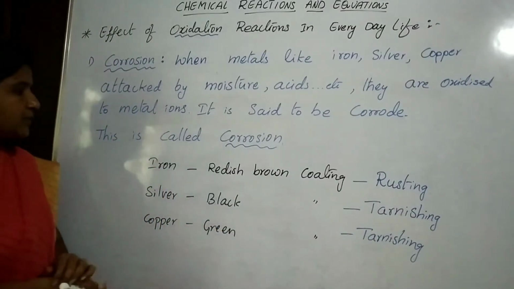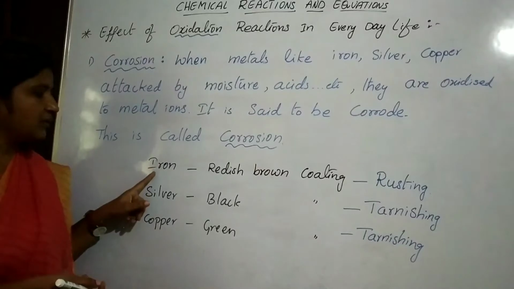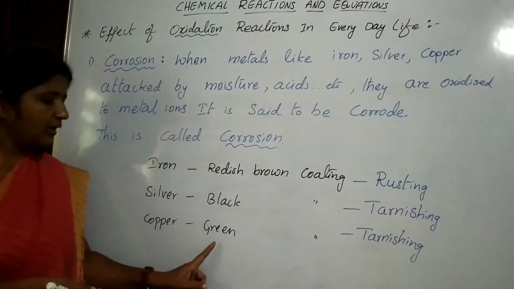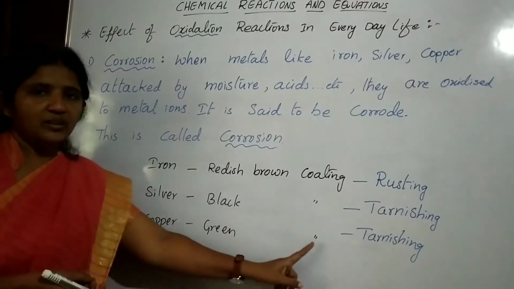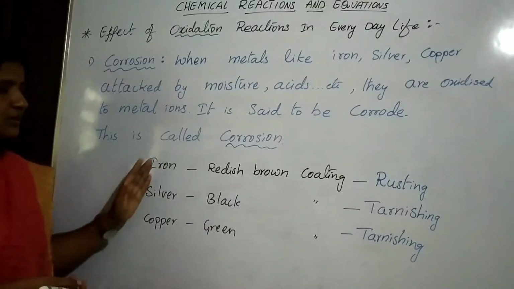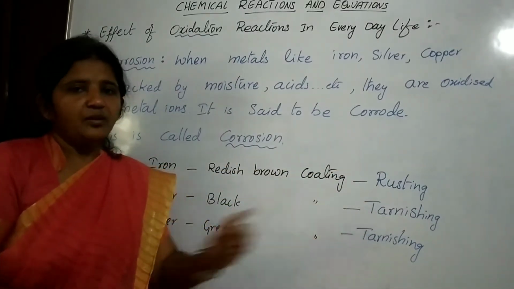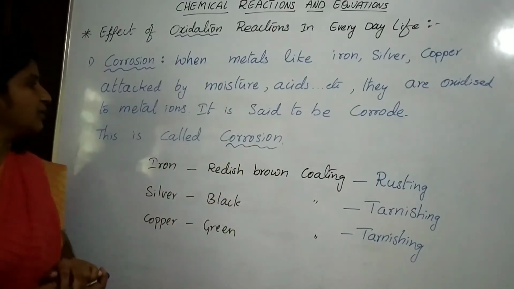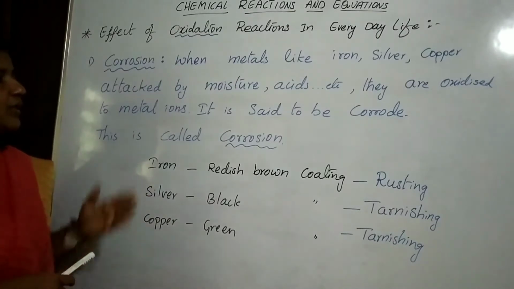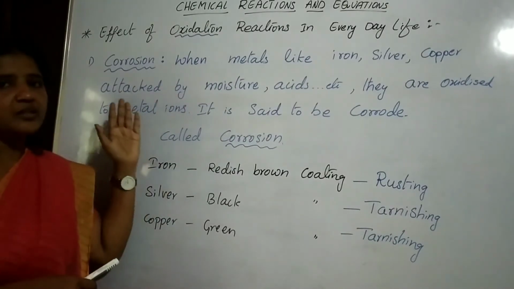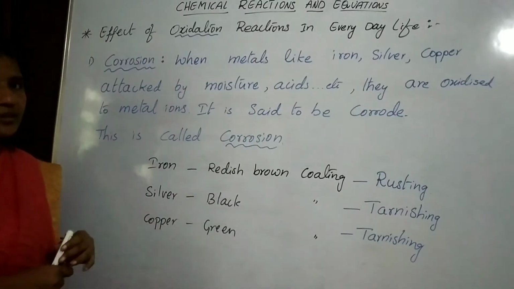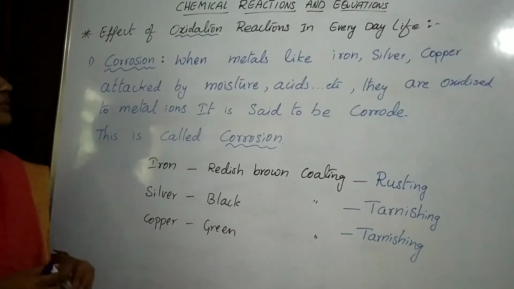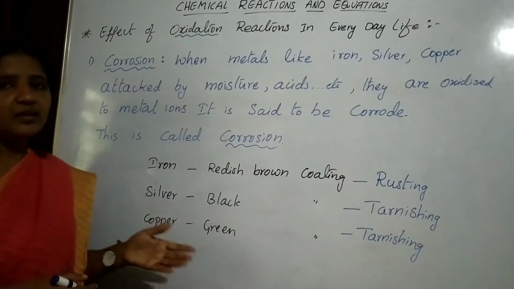So like this, a reddish brown coating is observed on iron articles, a black coating on silver articles, and a greenish coating on copper articles. This is about rusting and tarnishing. The corrosion of these metals is called rusting and tarnishing, beta. Corrosion is nothing but oxidation of metals into metal ions, which is nothing but damage of metals. This is our effect of oxidation in daily life.